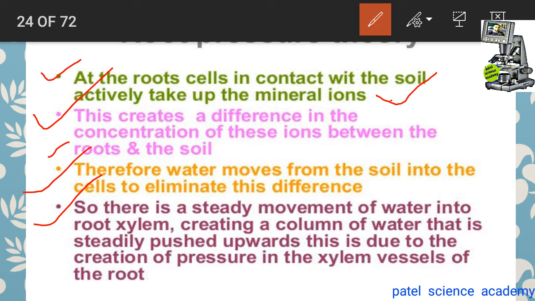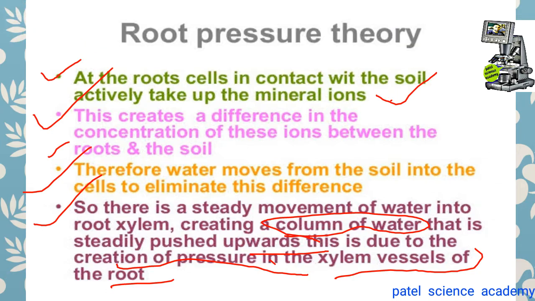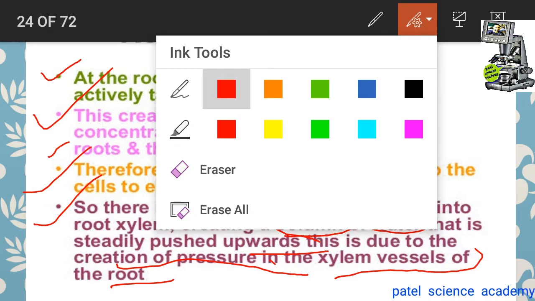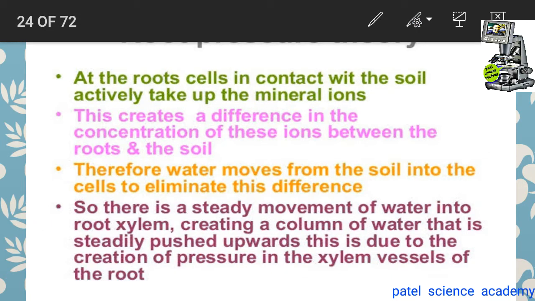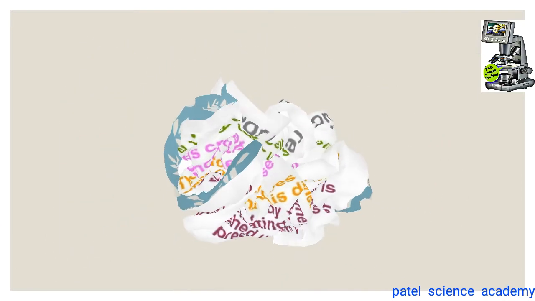So, there is a steady movement of water into the root xylem, creating a column of water that is steadily pushed upward. This is due to the creation of pressure, that is hydrostatic pressure, in the xylem vessels of the root. Because hydrostatic pressure is developed in the cells of the root, that's why it is called the root pressure theory.